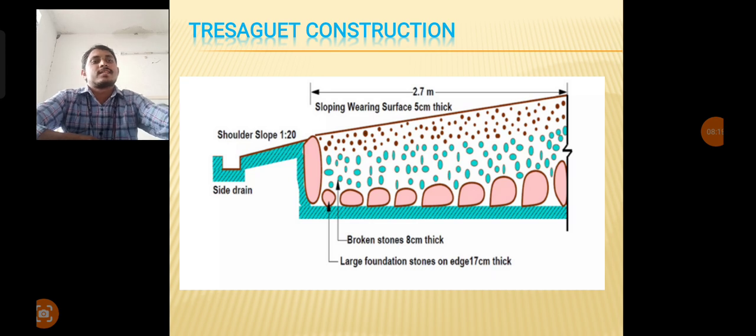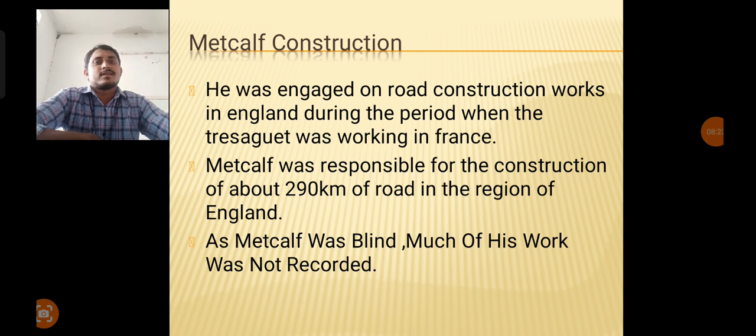Then after Tresaguet construction, the third method of road construction worldwide is Metcalfe construction. In Metcalfe also the same procedure is followed as Tresaguet construction, but Metcalfe construction is not popular worldwide because Metcalfe was blind, so much of his work was not recorded in the books.